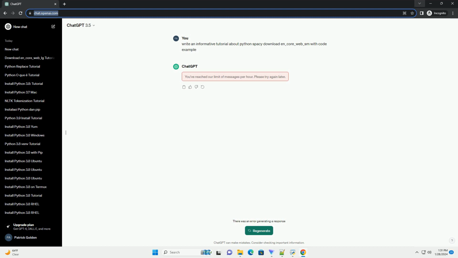Before you can download and use any spaCy models, you need to install the spaCy library. Open your terminal or command prompt and run the following command.